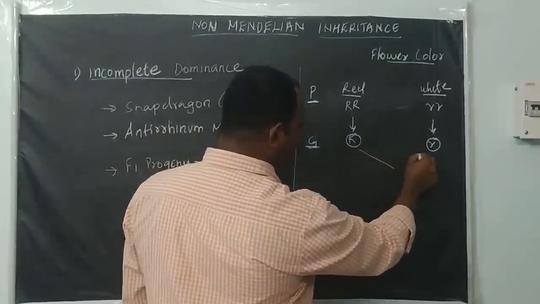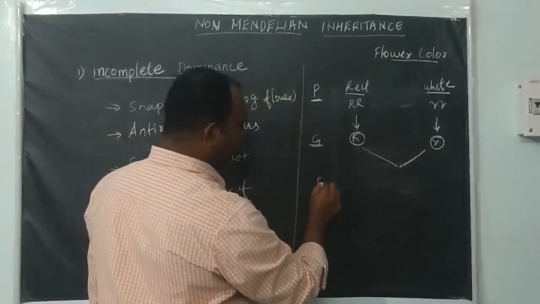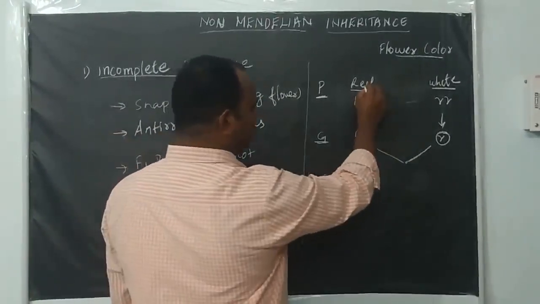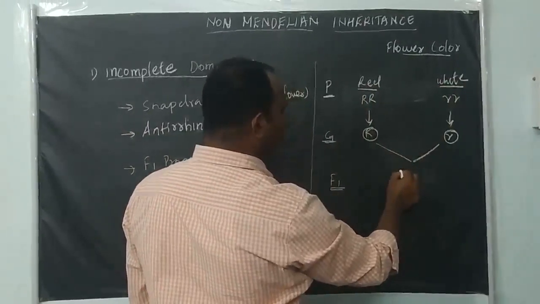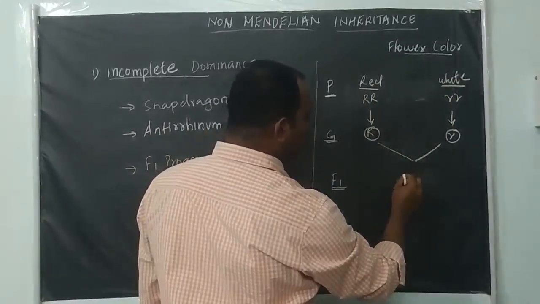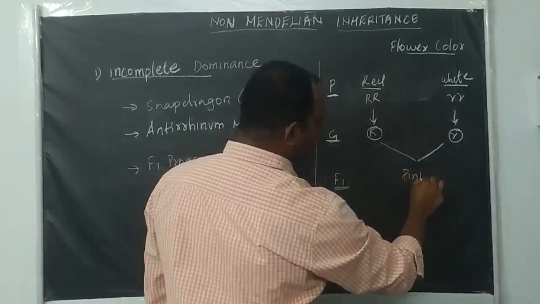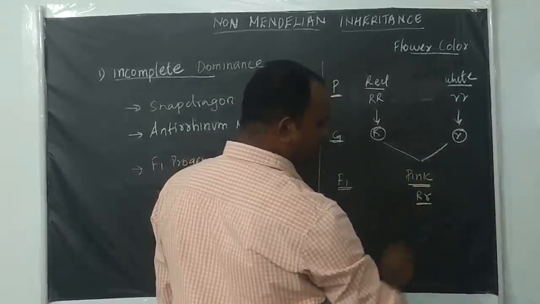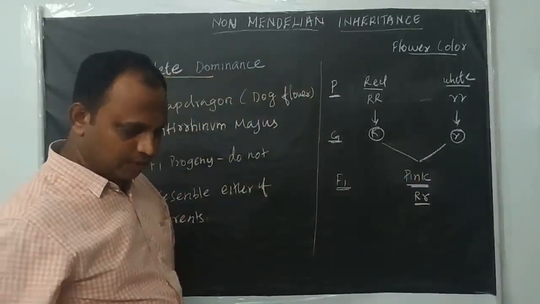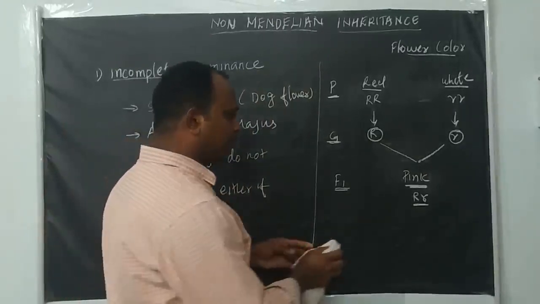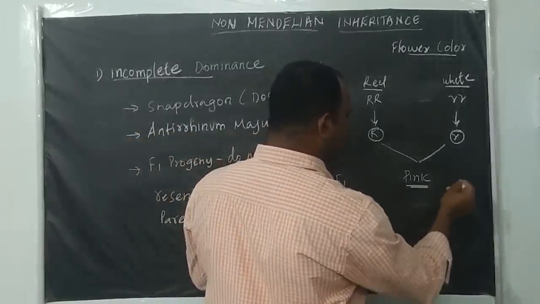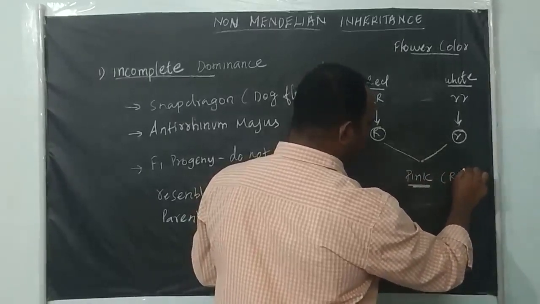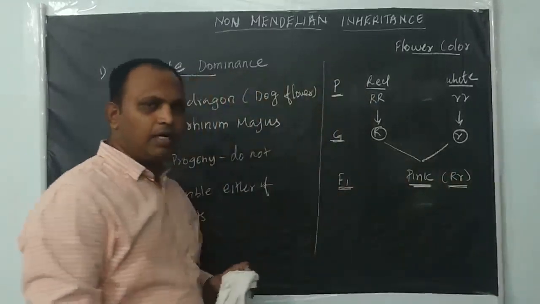If you make a cross, so the F1 progeny, how does the F1 progeny look as per Mendel's monohybrid cross? If one parent is red and the other is white, we should get only red here. But here we got pink color flowers. The genotype of this flower is heterozygous, capital Rr. But the flower color deviates from Mendel's monohybrid cross. We are getting only an intermediate.